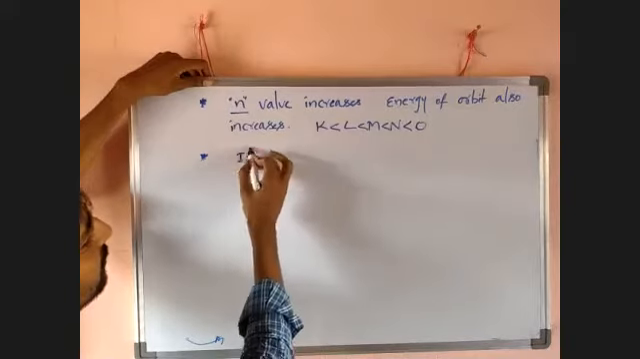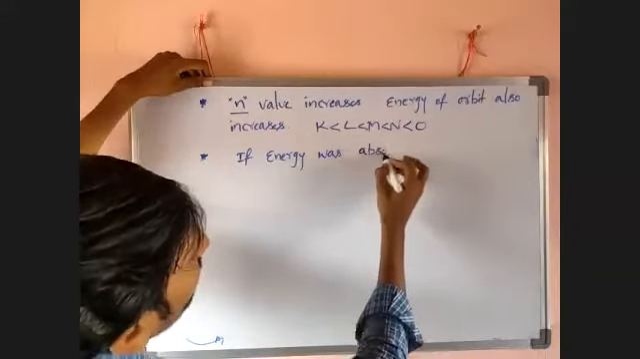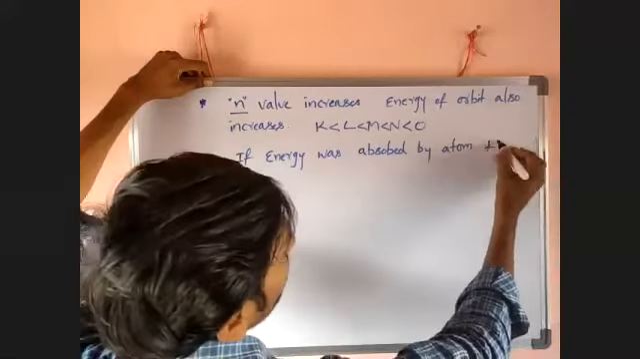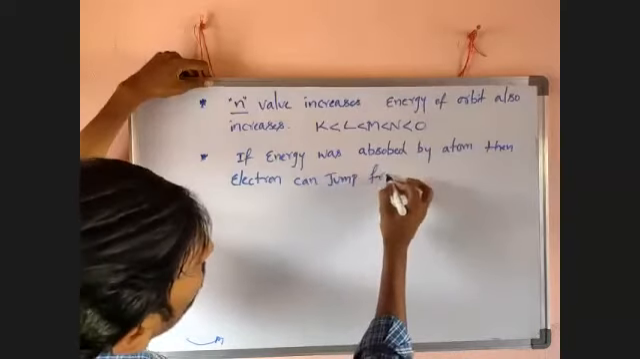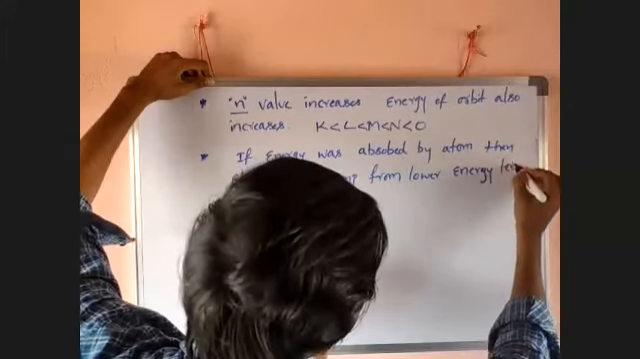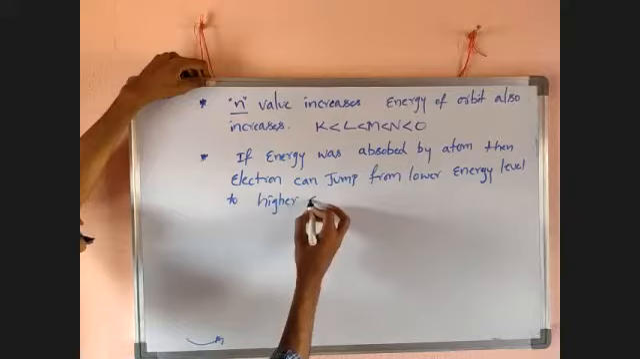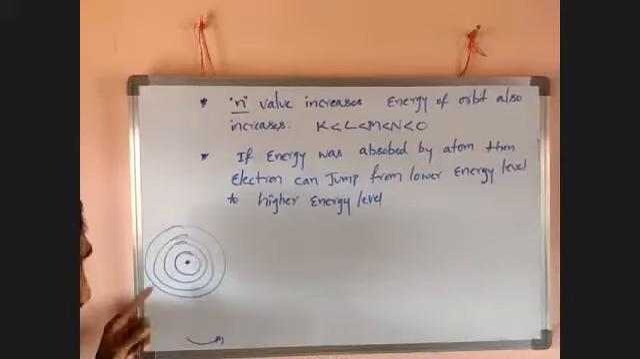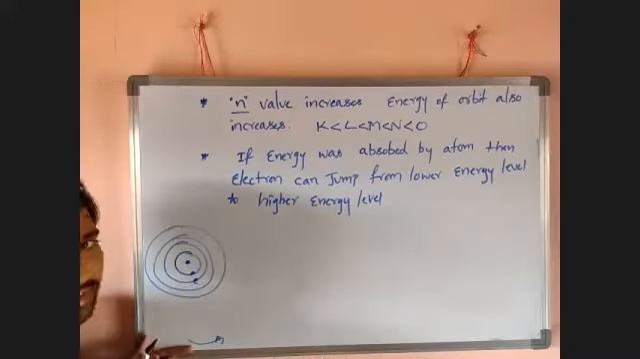If energy is absorbed by an atom, then an electron can jump from a lower energy level to a higher energy level. So if this atom absorbs energy, and an electron is there, if it gets energy, this electron can jump from a lower energy level to a higher energy level. Understand guys?